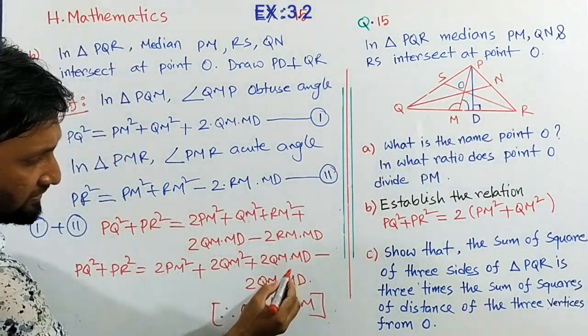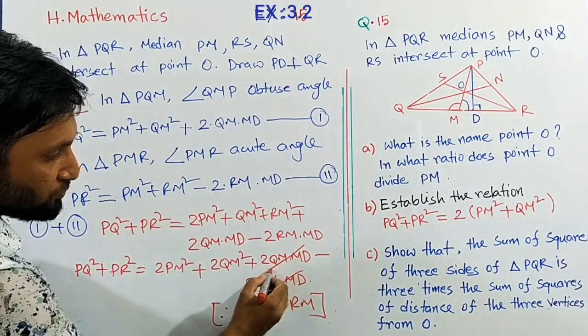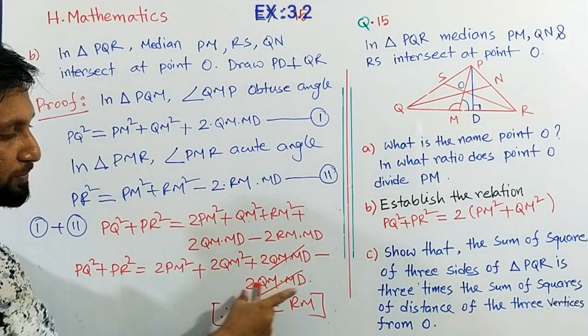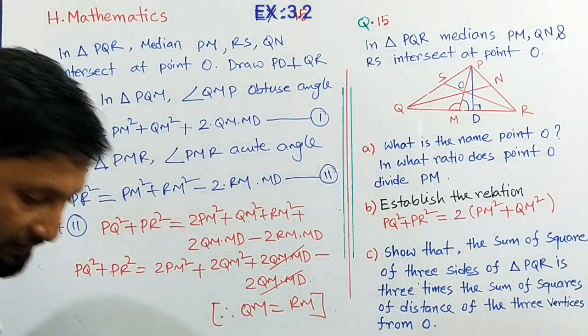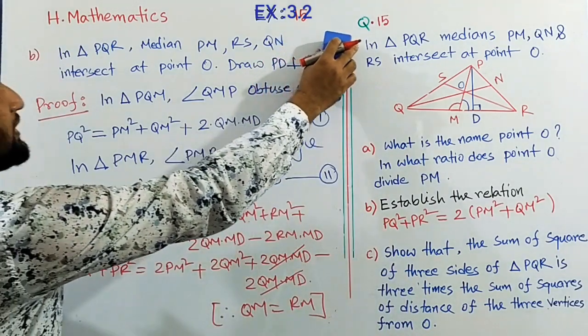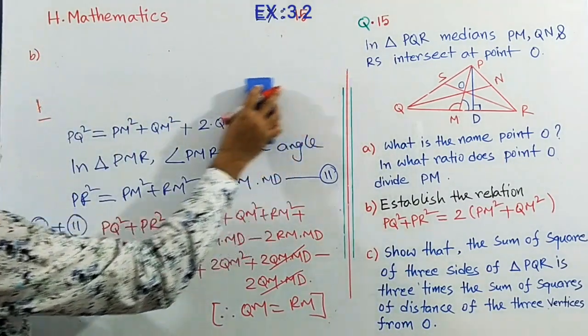Here the 2 QM into MD and the minus 2 QM into MD are opposite in sign, so they cancel and we can finish there. And the next part, write on the upper side, it is this part.